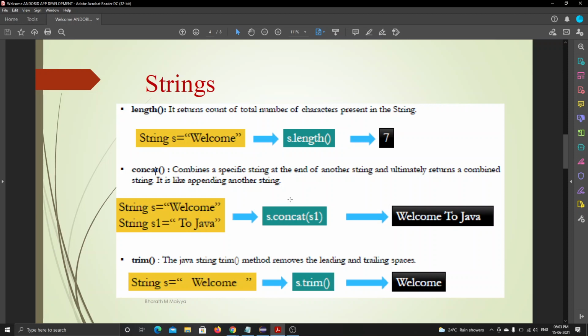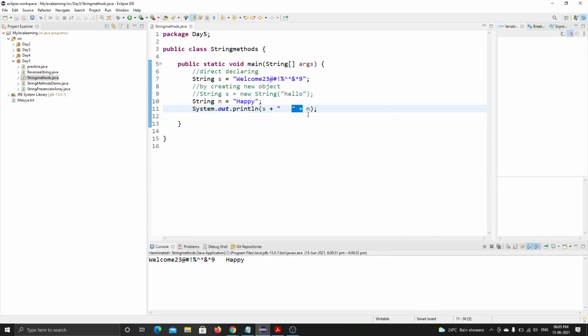But before that, I will be explaining these three, and next we will be moving into the coding part. Okay. See, when I say s dot concat s1, it just adds this without any arithmetic operators. I was using arithmetic operators here, right?